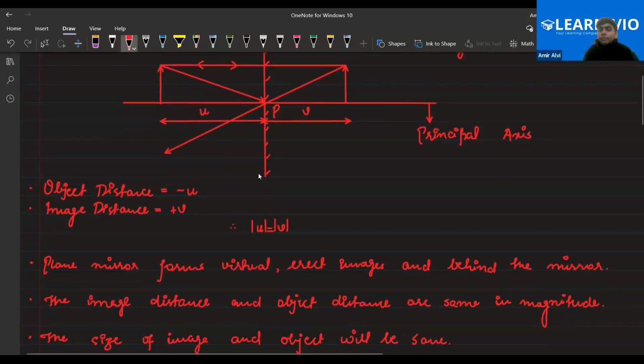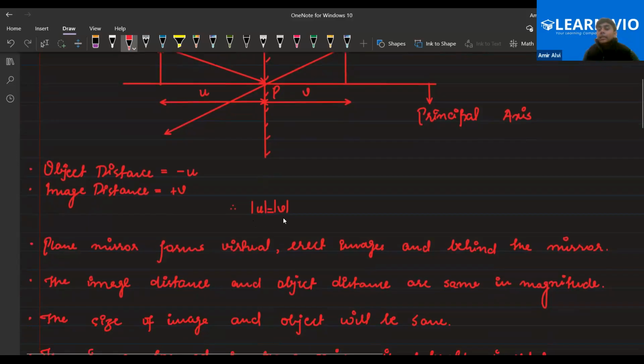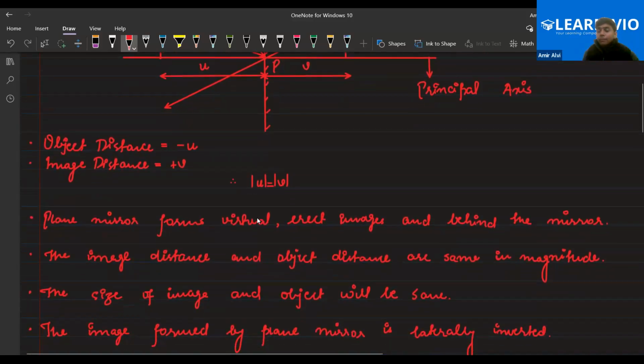So that's why the image distance and the object distance are equal in magnitude. We are talking about magnitude, meaning only the number, not with the sign. If I'm saying magnitude, that means your number only.